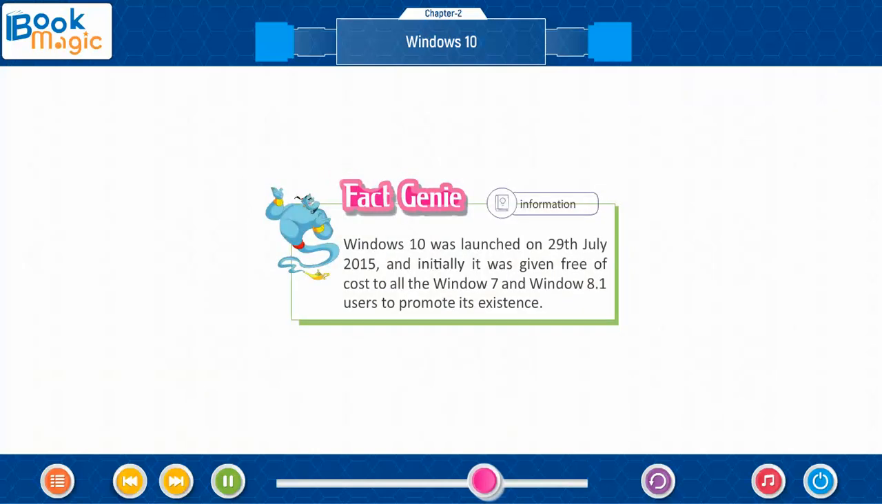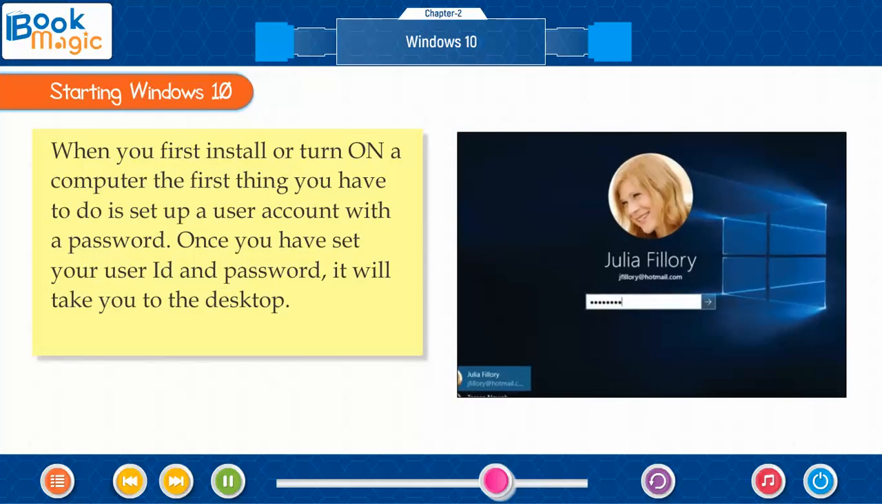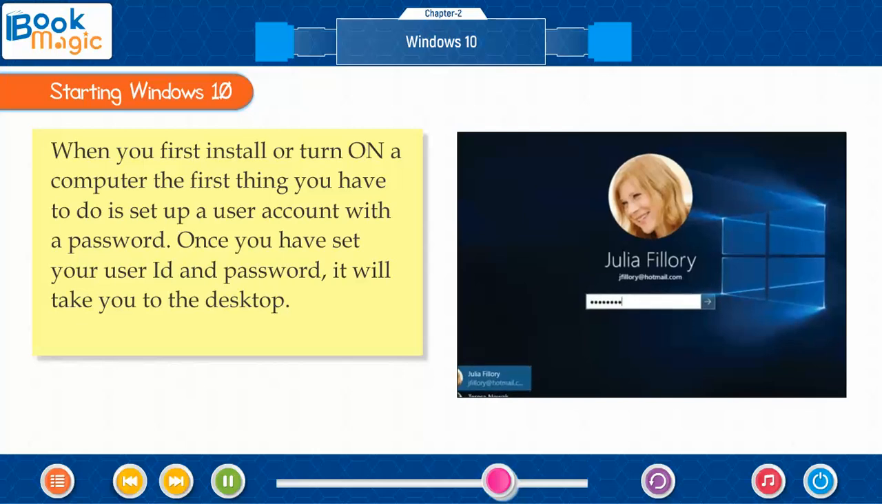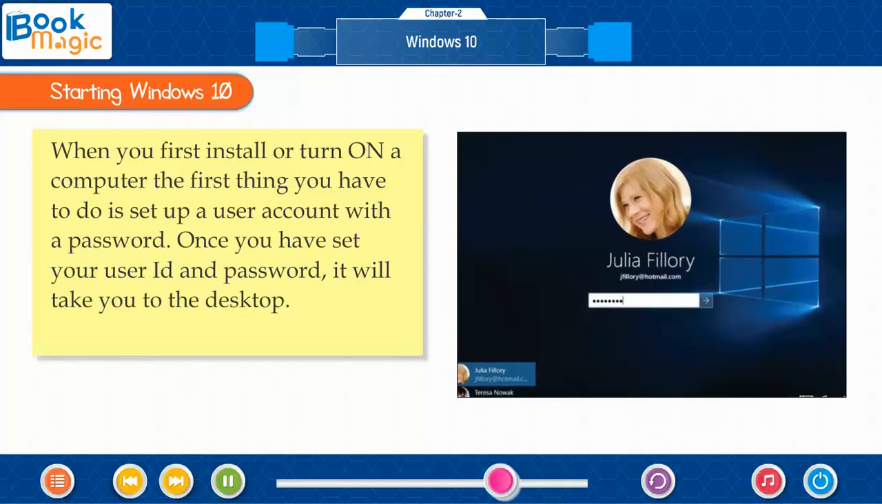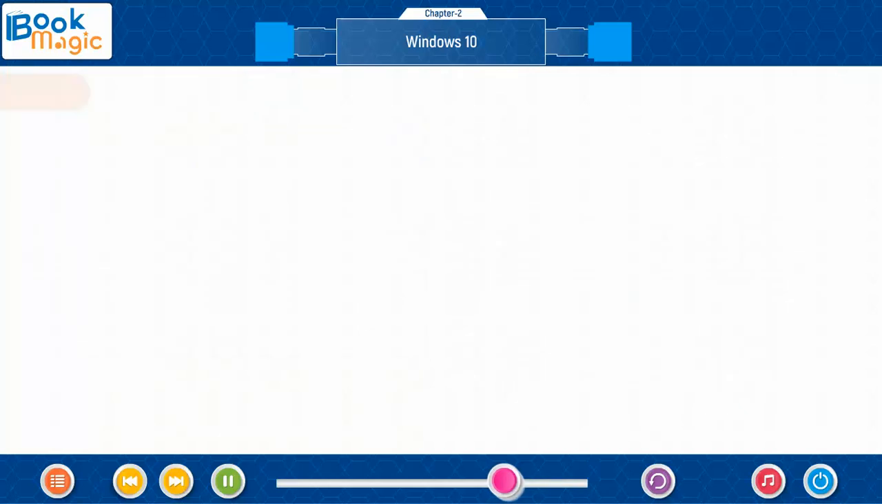Fact Genie. Windows 10 was launched on 29th July 2015 and initially it was given free of cost to all the Windows 7 and Windows 8.1 users to promote its existence. Starting Windows 10. When you first install or turn on a computer, the first thing you have to do is set up a user account with a password. Once you have set your user ID and password, it will take you to the desktop.